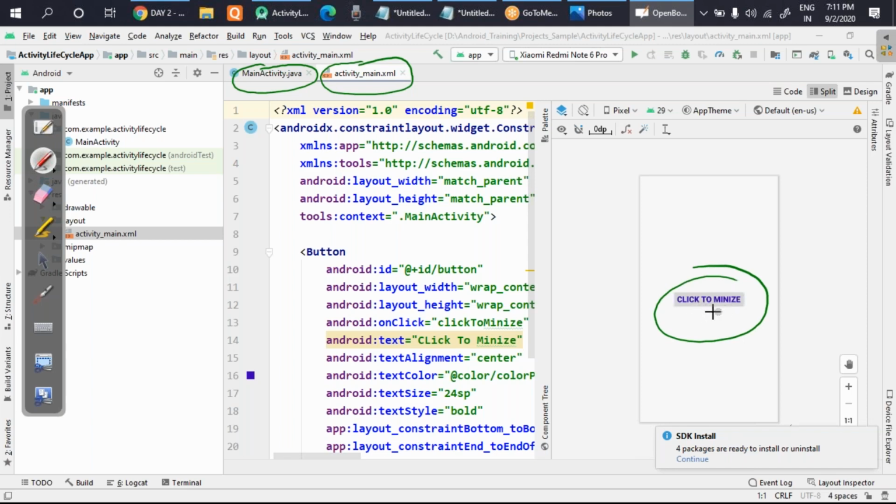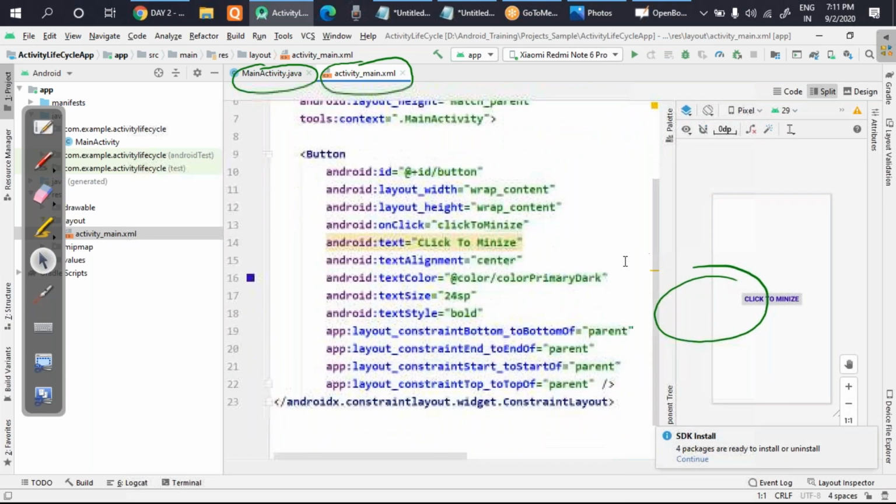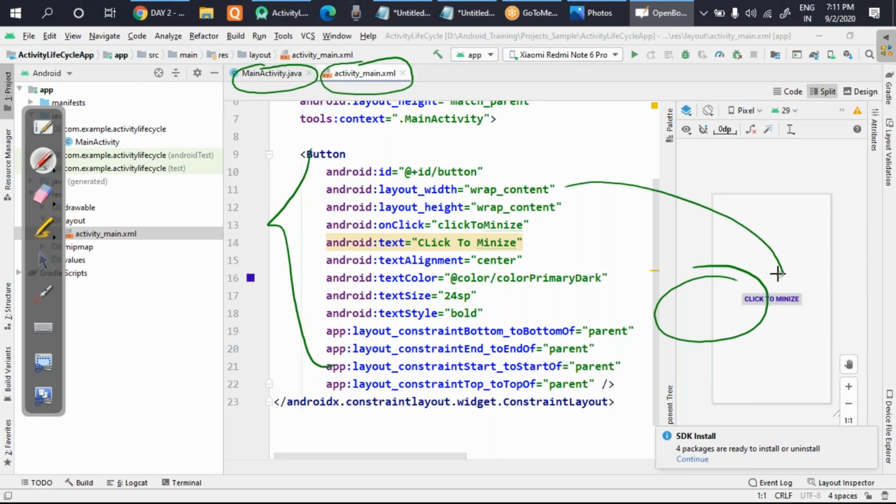So what will happen in the front end? If you look at the code of the front end, and try to focus, you will see there is a button code. There is only one button, and the same thing you can see in the design part also.